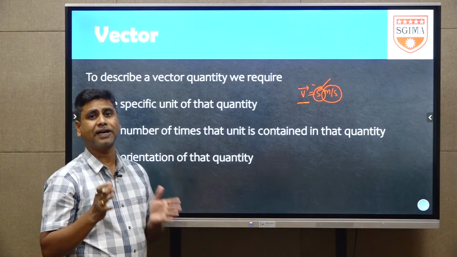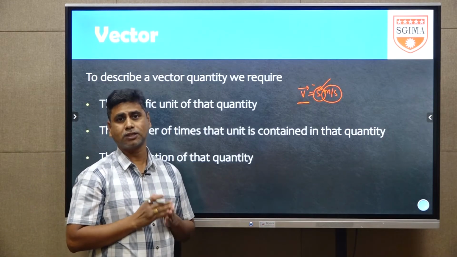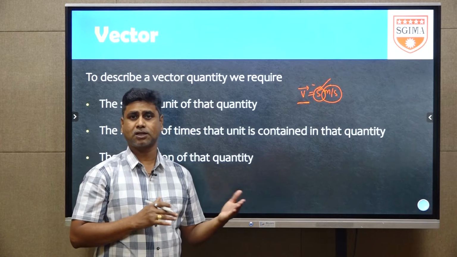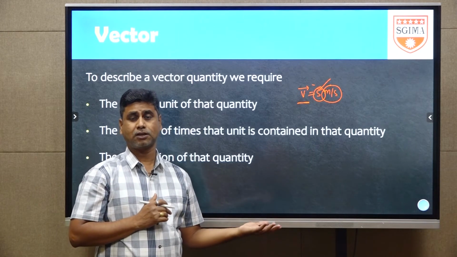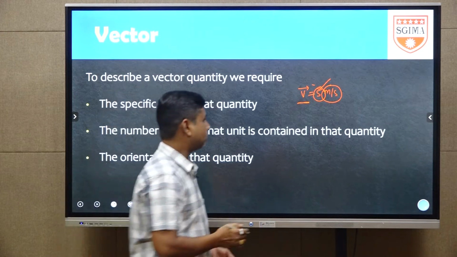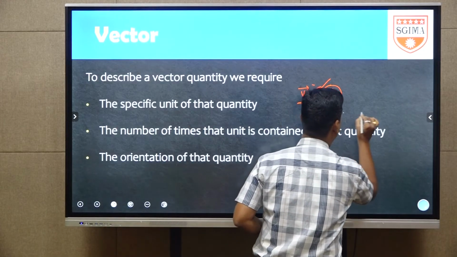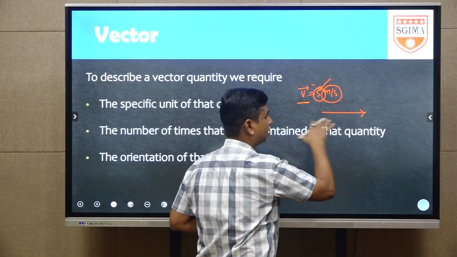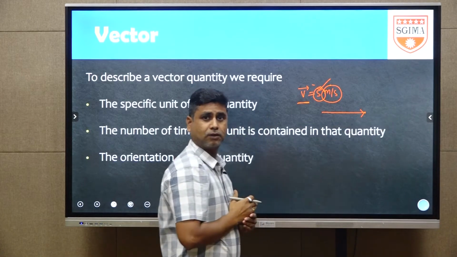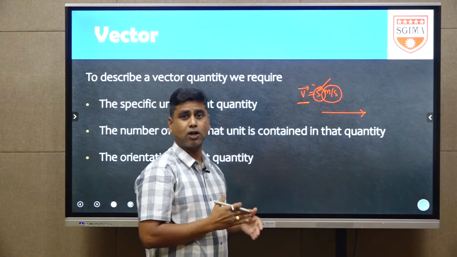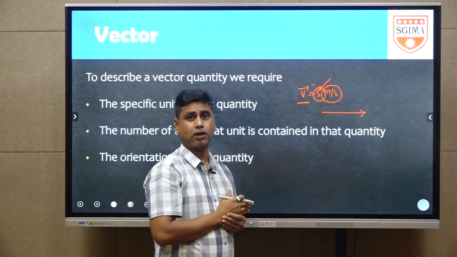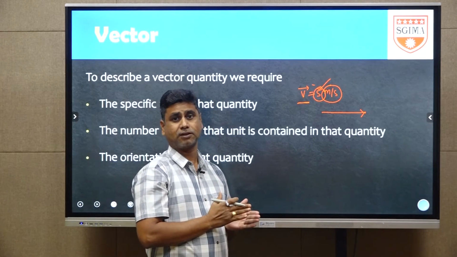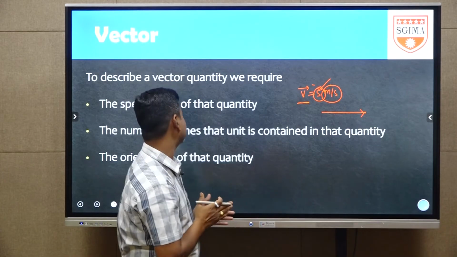Orientation means the direction in which the girl is running, east direction, west direction or northeast direction, any direction you can take. Otherwise, here if I take one arrow, the girl is running towards the right. With respect to me, it is my right hand. Towards the right, the girl is running. Or otherwise, the girl is running towards the school. To one specific direction you mention there, that is called orientation.